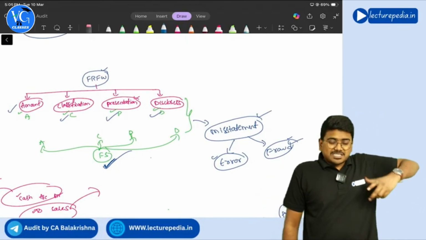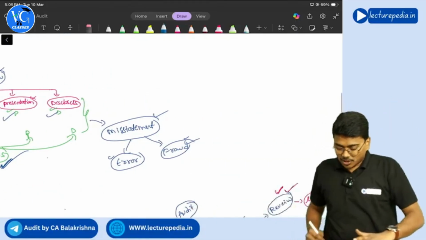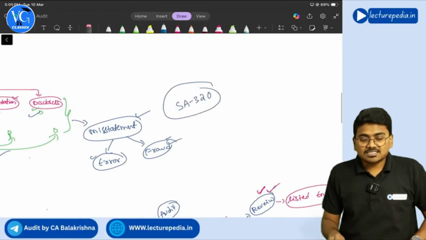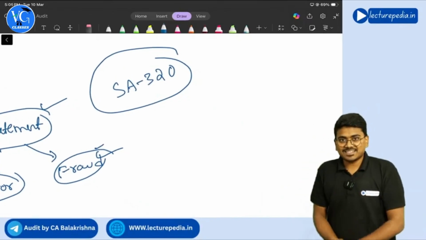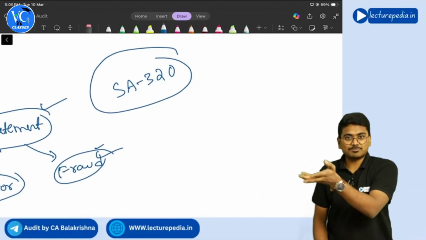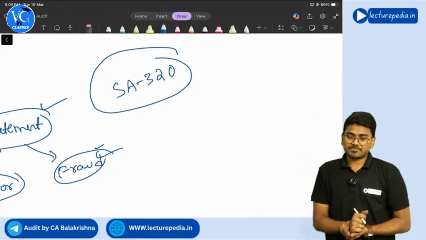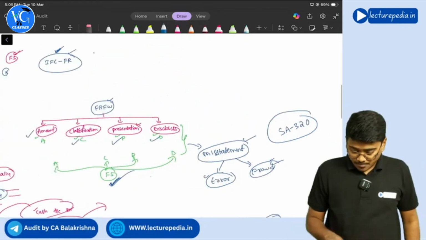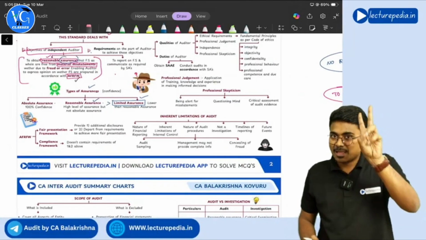Now, which misstatement is material? That will be decided by the auditor as per SA 320. In SA 320, we will be discussing how to calculate materiality: benchmark multiplied by a percentage. That formula we will be discussing in SA 320 to decide materiality. Understood? Yes. So we have discussed the financial reporting framework. We have also discussed misstatement.